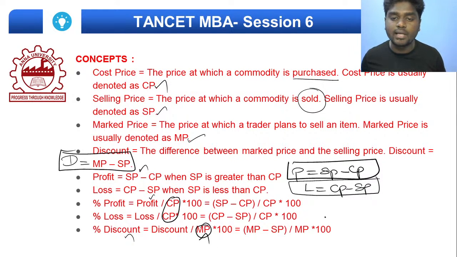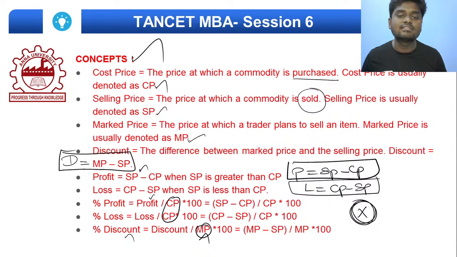This is really vital. This slide is absolutely important for you to remember, and if you remember these things, it is more than enough to sort out every question from profit and loss.